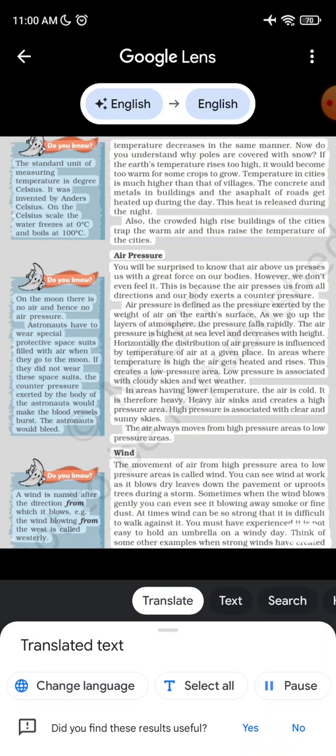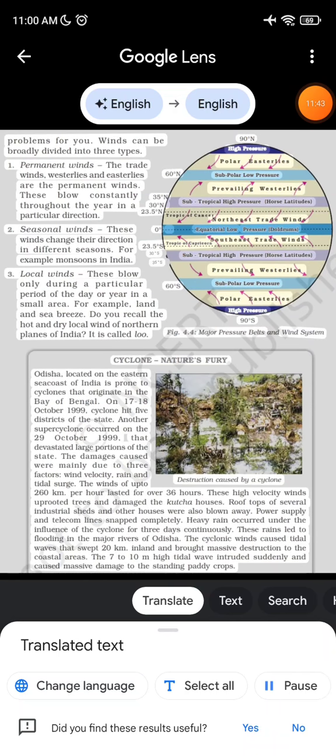Think of some other examples when strong winds have created problems for you. Winds can be broadly divided into three types. 1. Permanent winds. The trade winds, westerlies and easterlies are the permanent winds. These blow constantly throughout the year in a particular direction.